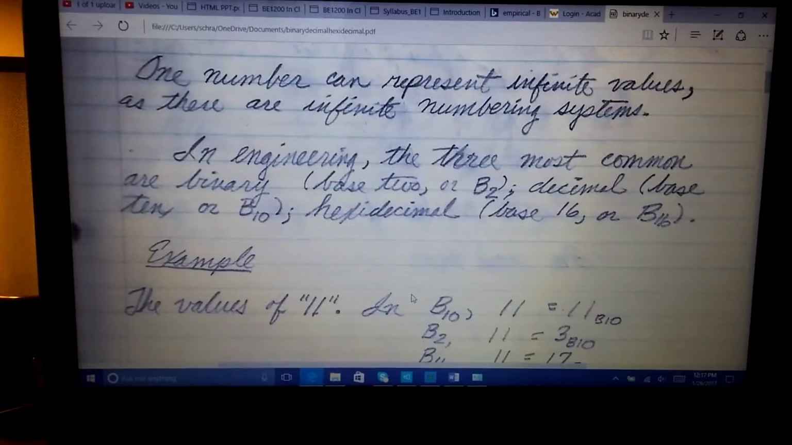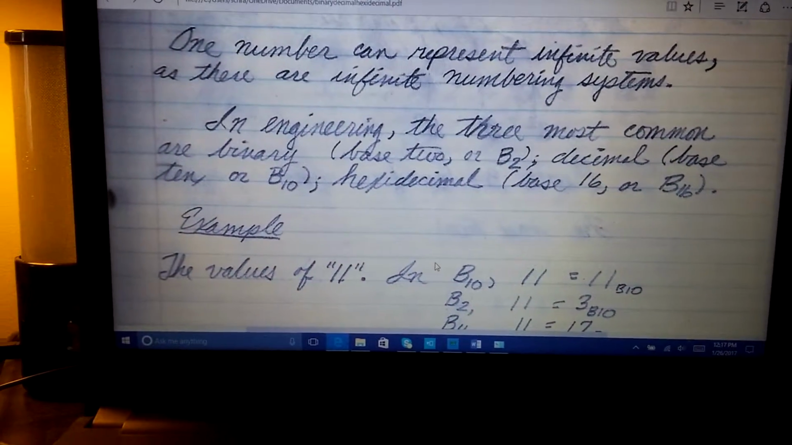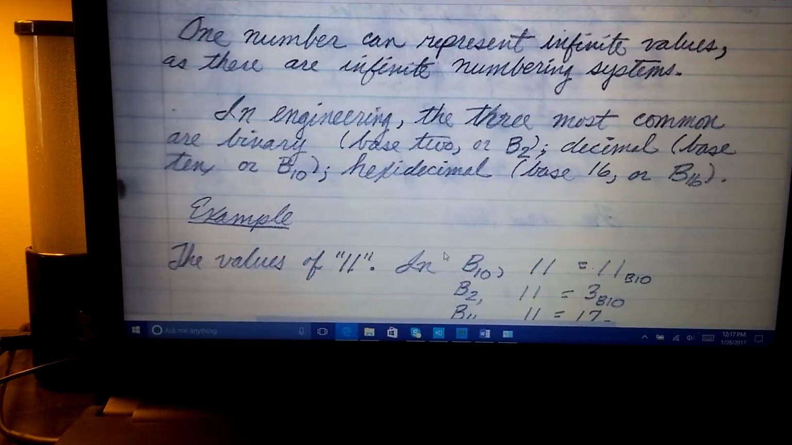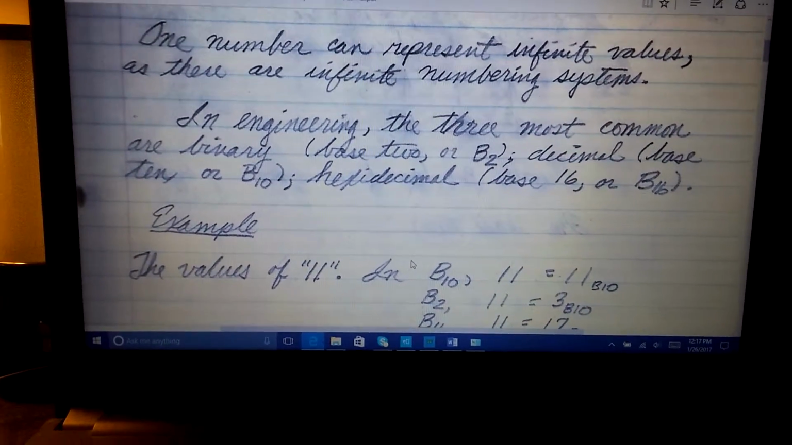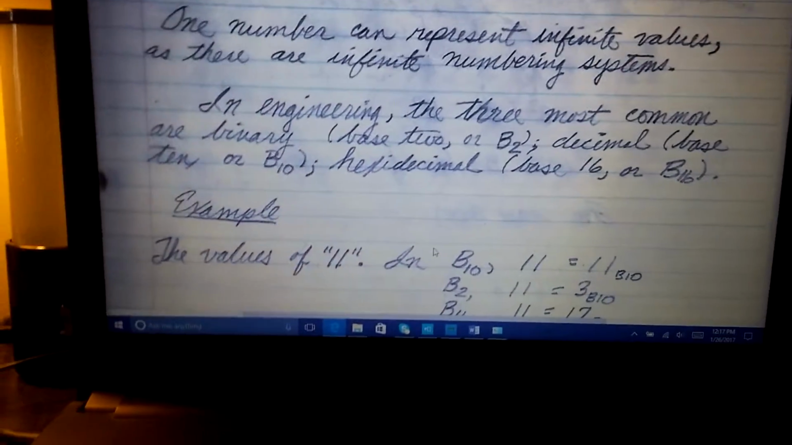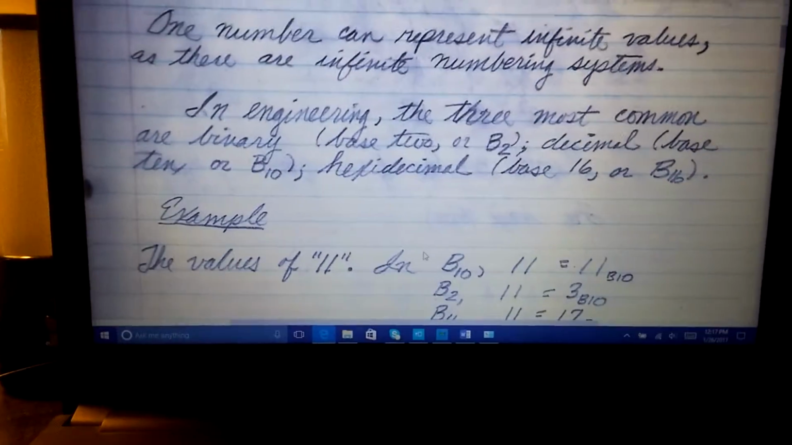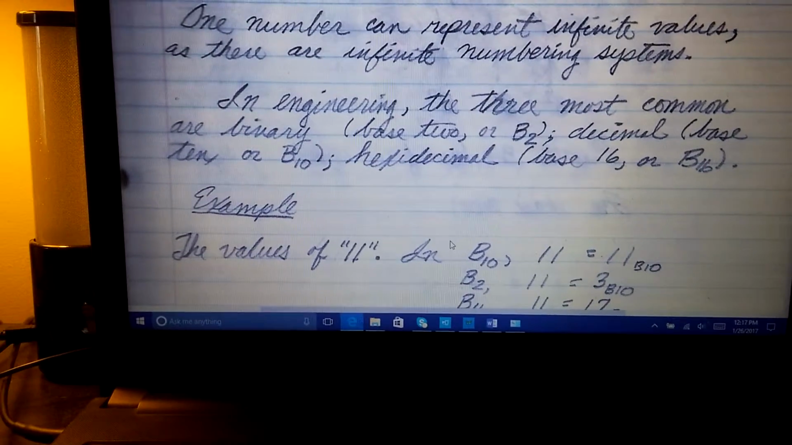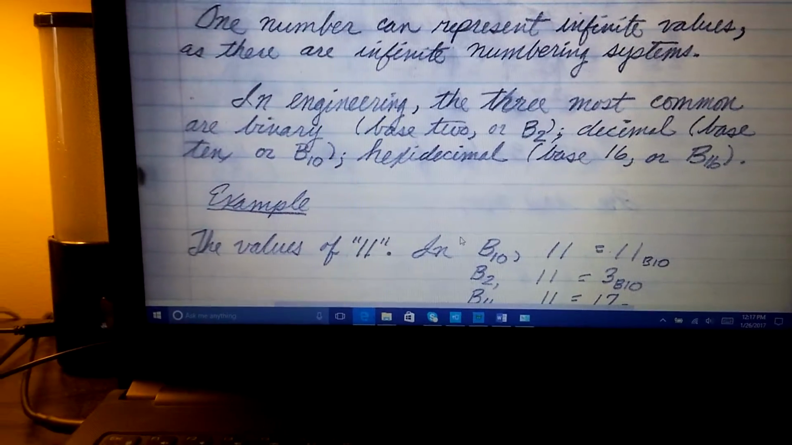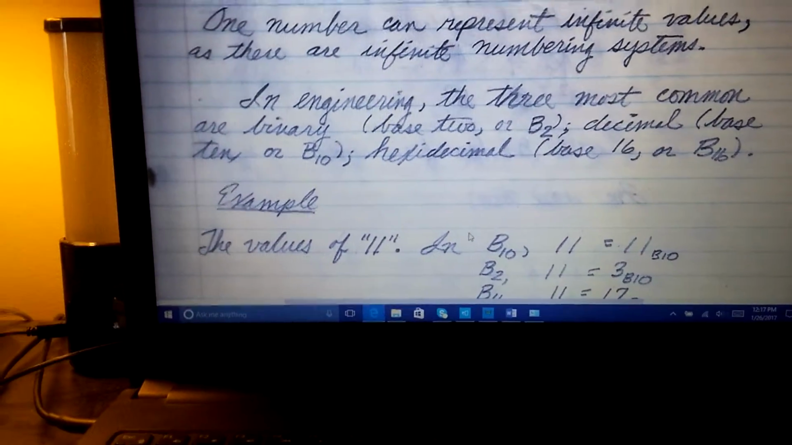Now in the engineering world, the 3 most common numbering systems are the binary system, and that's a base 2 system. The decimal system, that's the base 10 system. That's what we're used to because we have 10 digits on our feet and 10 digits on our hands. And a hexadecimal system, which is a base 16 system.